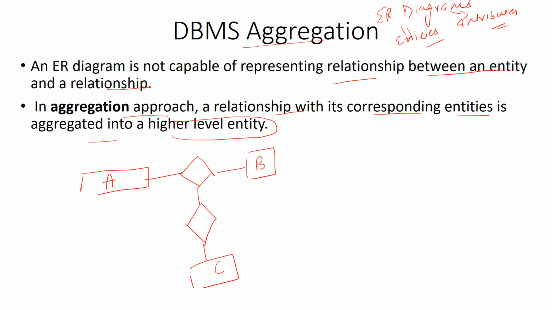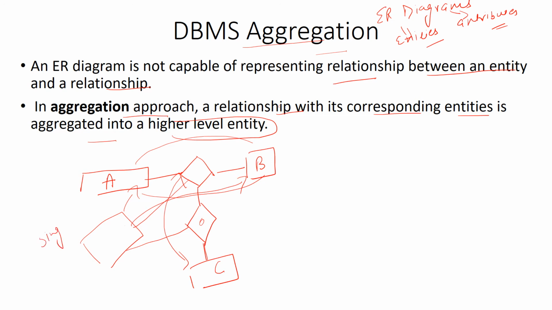The ER model shows the relationship between these two entities, but it can never show the relationship between a relationship and an entity. So aggregation will convert this relationship into a high level entity which will have the records of these two entities and will make a relation with the C entity through this relation, right? The relation between two entities is treated as a single entity.